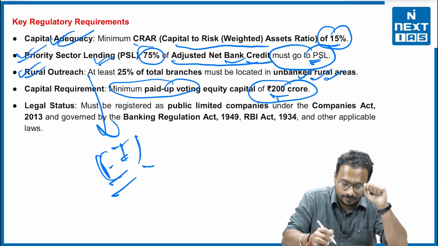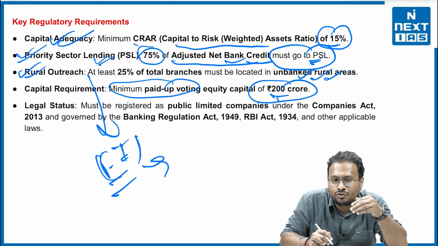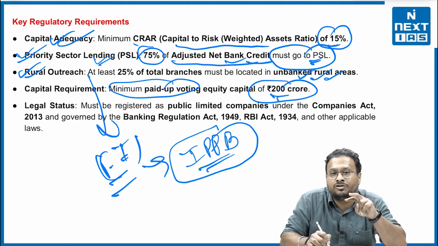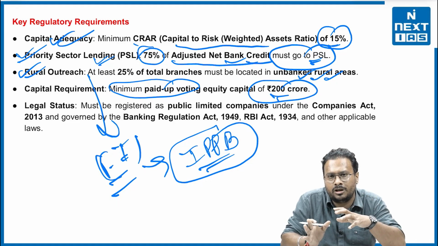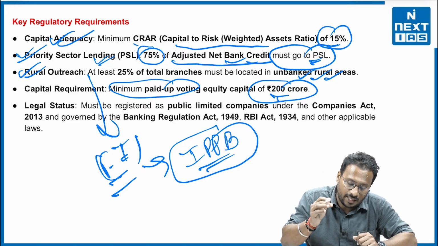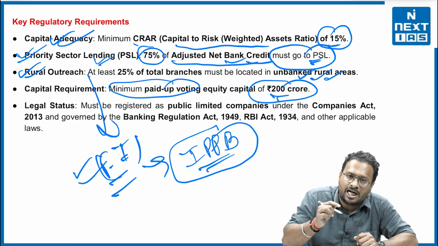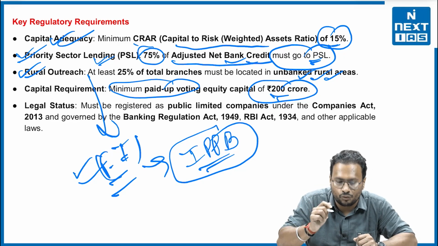One more thing to add: just to promote financial inclusion at the very grassroots level of the rural areas, the government of India even promoted India Post Payments Bank, where the post offices were given the charge of taking care of banking activities. Although this is a very different concept and we will not be able to talk about this, right? But again, coming back to the small finance bank, this is part of financial inclusion, and IPPB is the extended version of financial inclusion needed to incorporate the rural areas.